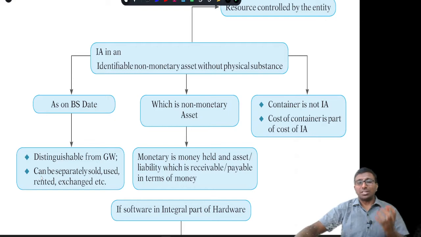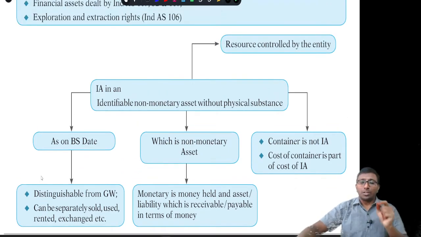And asset, that is very important. If it is a physical asset, you can prove it is my asset, it is in my name. If it is intangible, the entity should have control over it. If you can say we have control, then it is your asset. Without physical substance: you have to consider whether the intangible has more value or the tangible has more value. You have to take a judgment.